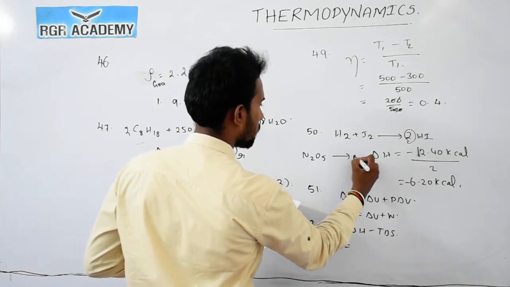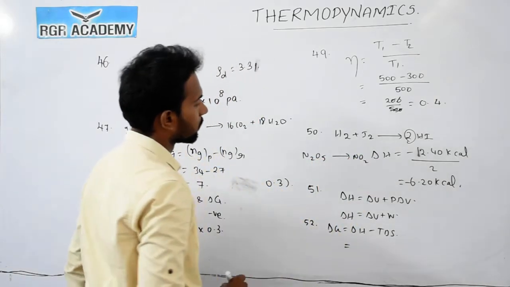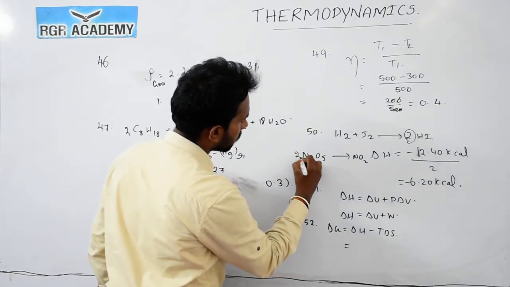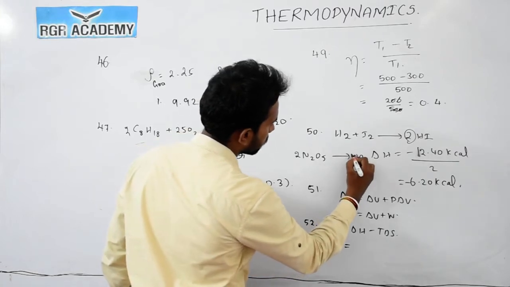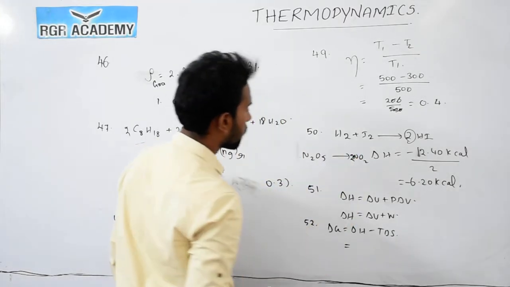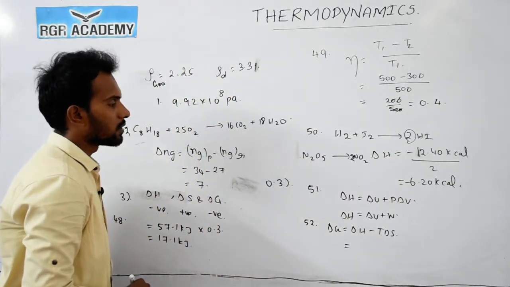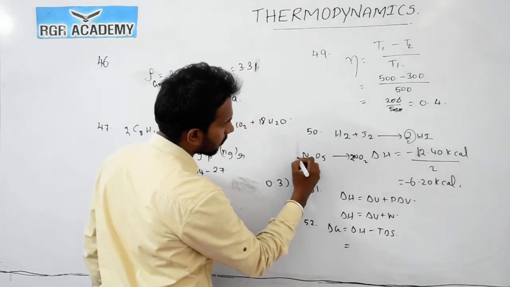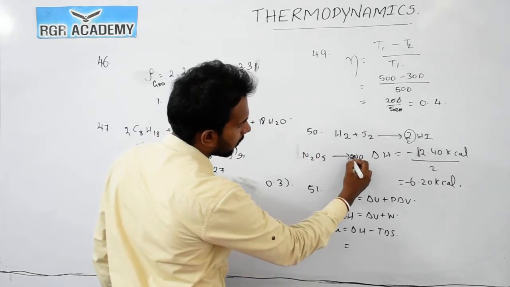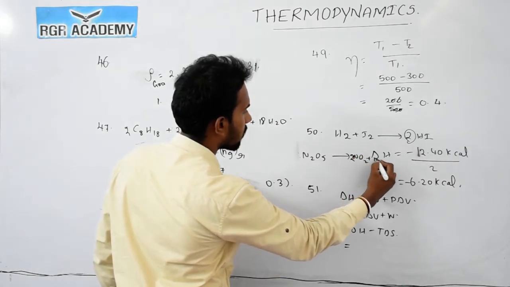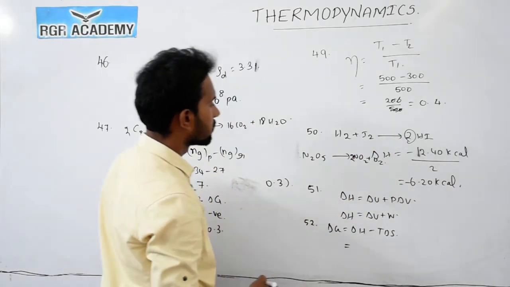N2O5 decomposes into NO2. So 2 moles of NO2. Now multiplying by 3 and by 5, it also gives oxygen gas.